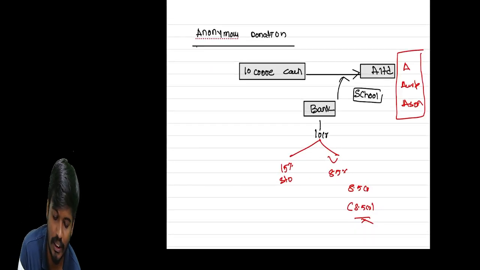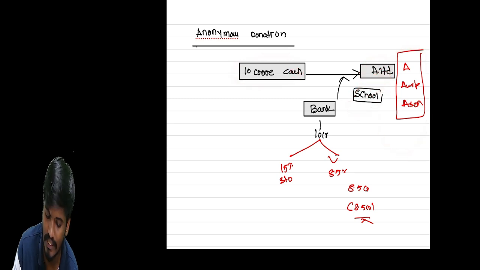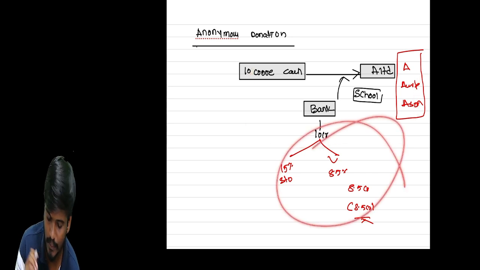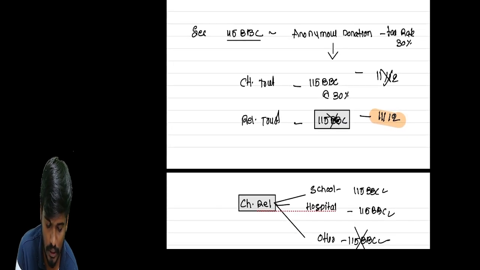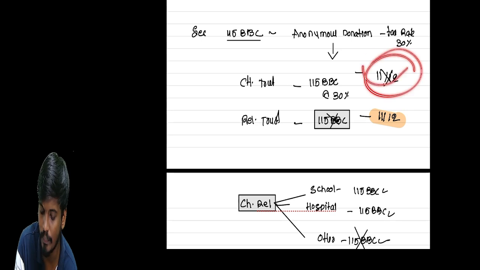Sir, anonymous donation. I received 10 crores of cash from the limited schools. In that, all the trustee members are my relatives only. So in this way black money is converted into white money. So the income tax put one rule. So students, fun fact, on any anonymous donation the tax rate will be 30%. 11-12 exemption is not applicable on that anonymous donation.